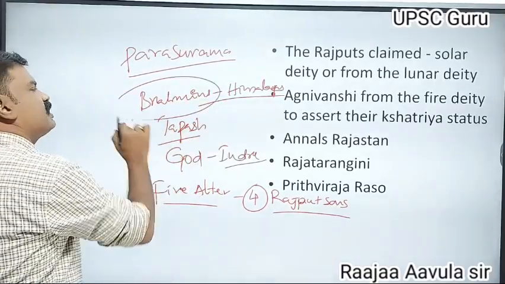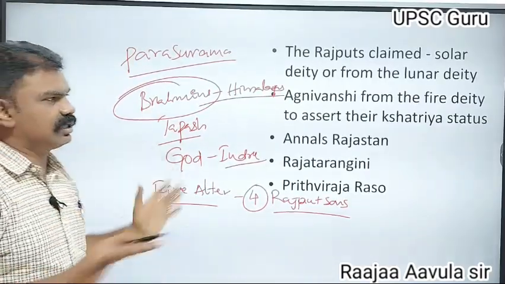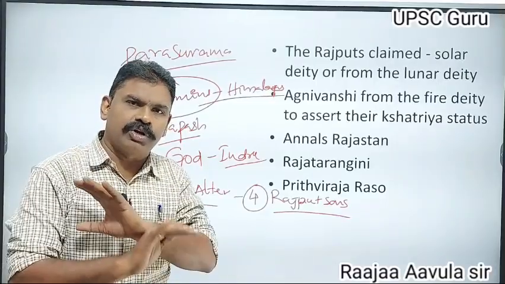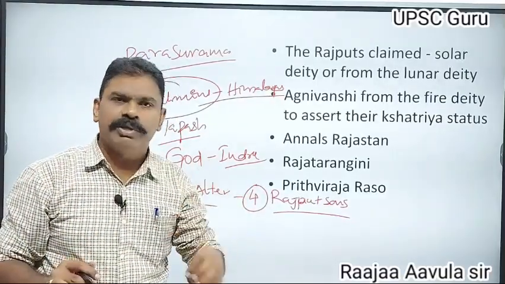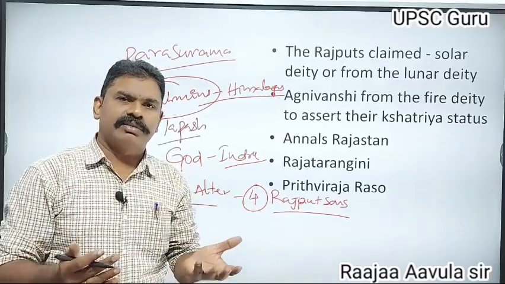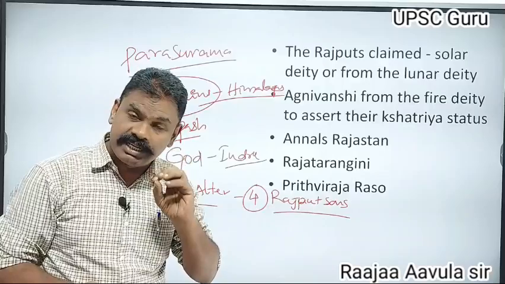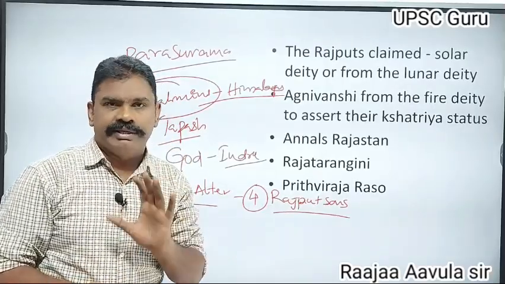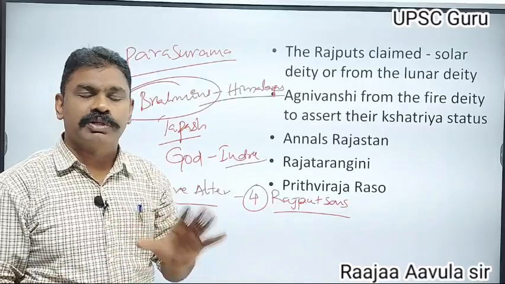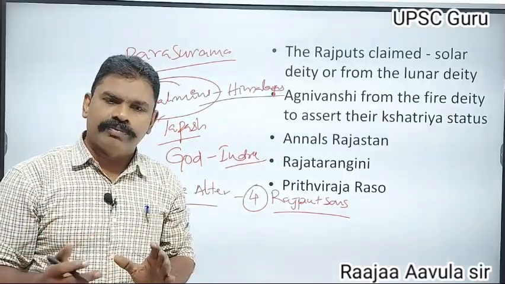Why did the Brahmins go to worship Indra? Parashurama was killing all the kings. If there were no kings, there could not be a rule. If there is no rule, the entire earth will become completely disturbed. Without the warriors, without the Rajputs, without kingship, the entire earth would become anarchy.